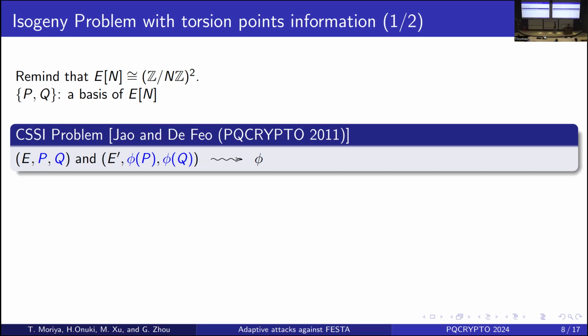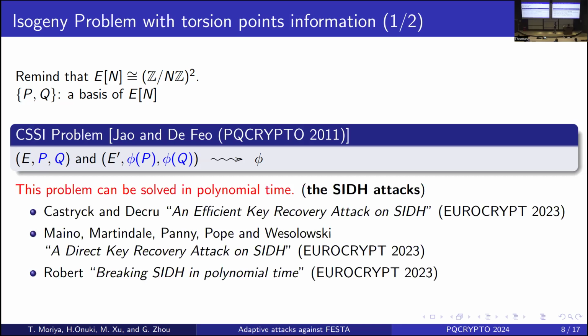This problem had been considered hard for about 10 years. However, recent research reveals an algorithm to solve this problem in polynomial time, and we call this algorithm the SIDH attacks. By using this algorithm, we can break SIDH or SIKE.